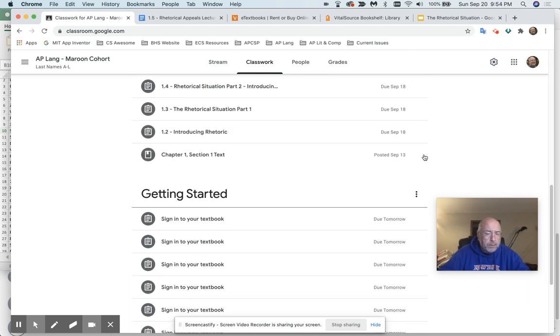Now, many of you got an assignment that says sign into your textbook. You should all have had that by now. That assignment is kind of cool because all it asks you to do is it gives you a long code that I expect you to copy and paste. I don't expect you to hand type it. It's about 18, 20 characters long.